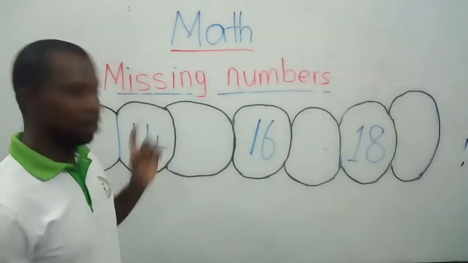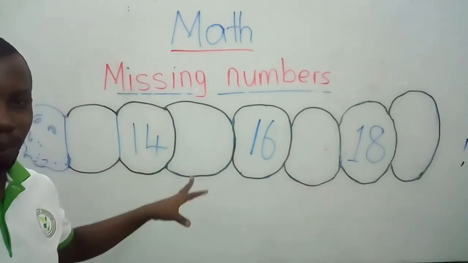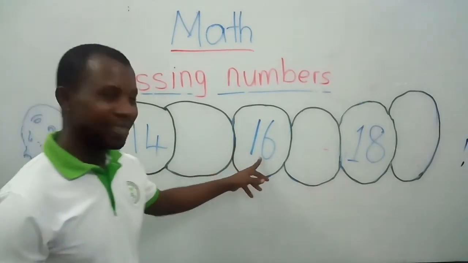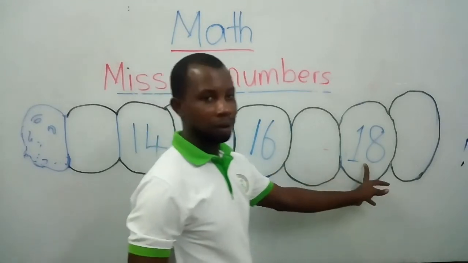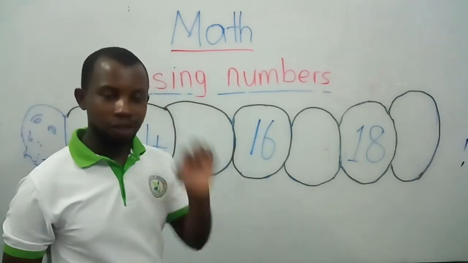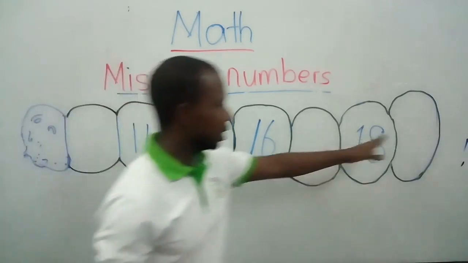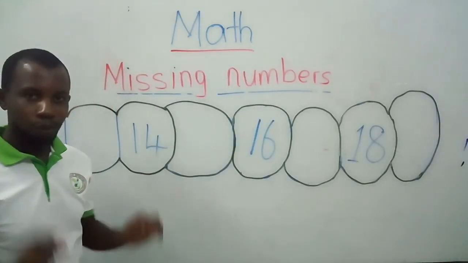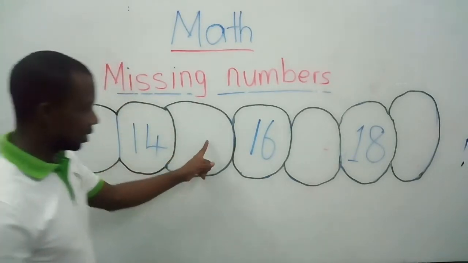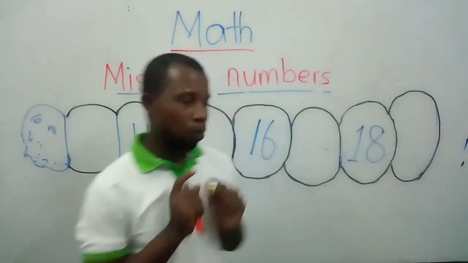Very good. Now look on the board. We have some numbers on the board. For example, we have number 14, number 16, and number 18. Remember, missing numbers, you are going to look for the numbers that are supposed to be here, here, here, and here, but they are not there. Now, what are the numbers?